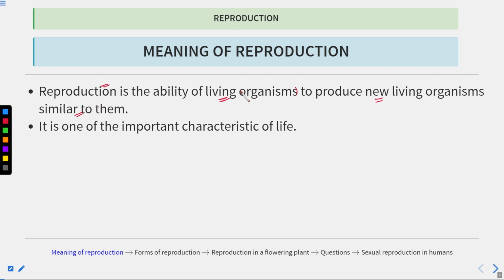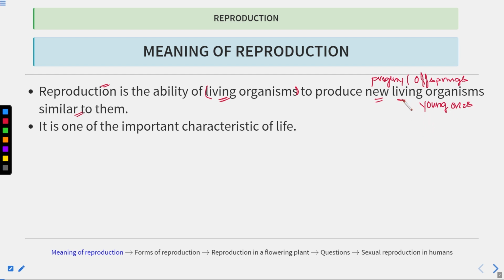So it is the ability of the living organism. Do non-living things show reproduction? No. Living organisms show reproduction and produce new living organisms, meaning they produce progeny, or you can say offsprings, the young ones, the child.